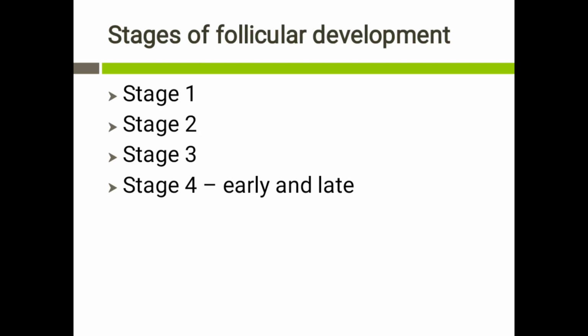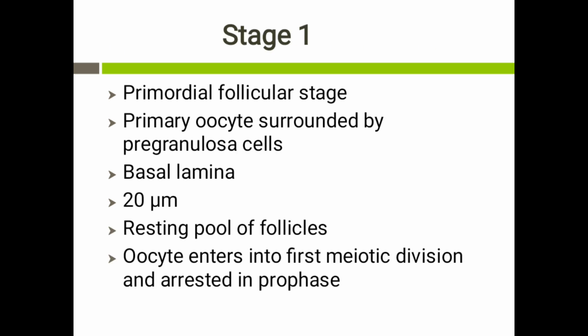The various stages of follicular development are stage 1, stage 2, stage 3 and stage 4. Stage 4 is further divided into early and late tertiary stages. Stage 1 is otherwise called the primordial follicular stage. In this stage, the ovarian follicle starts as a primordial follicle, which consists of a primary oocyte at the center of the follicle, and this oocyte is surrounded by a layer of spindle cells, called pregranulosa cells, and they are flattened in shape. These cells are destined to form the granulosa cells in the later stages.